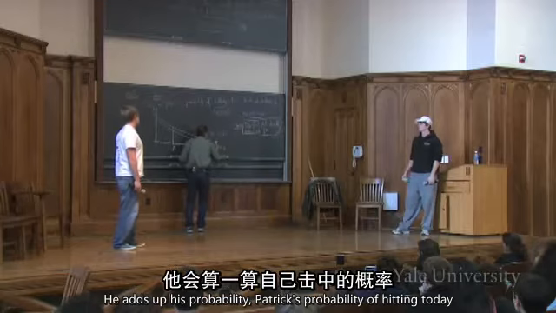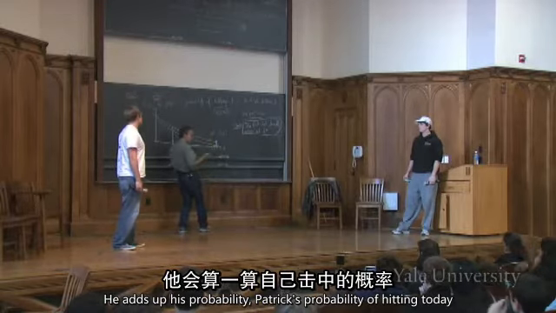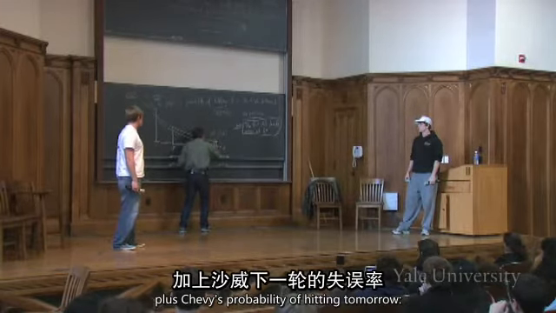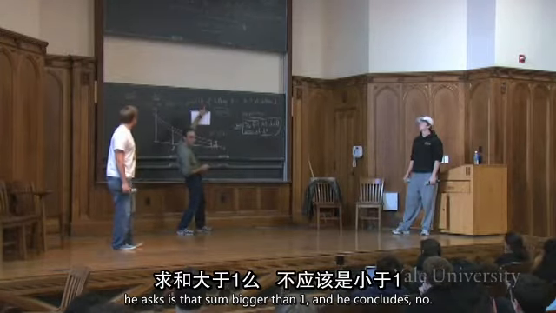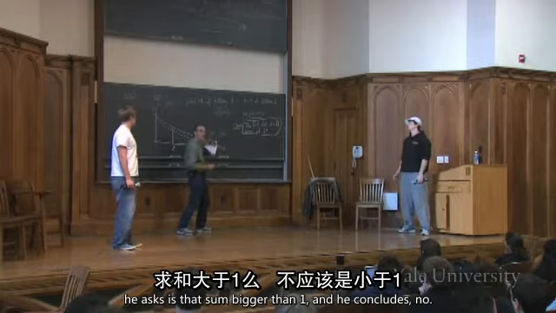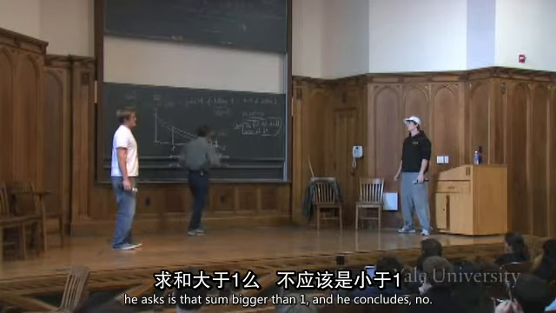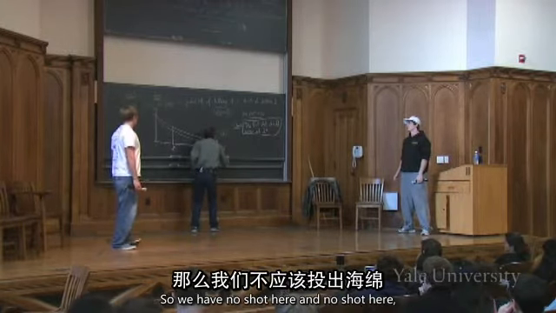He adds up his probability, Patrick's probability of hitting today, plus Shebby's probability of hitting tomorrow. He asks, is that sum bigger than 1? And he concludes no. So we have no shot here and no shot here.